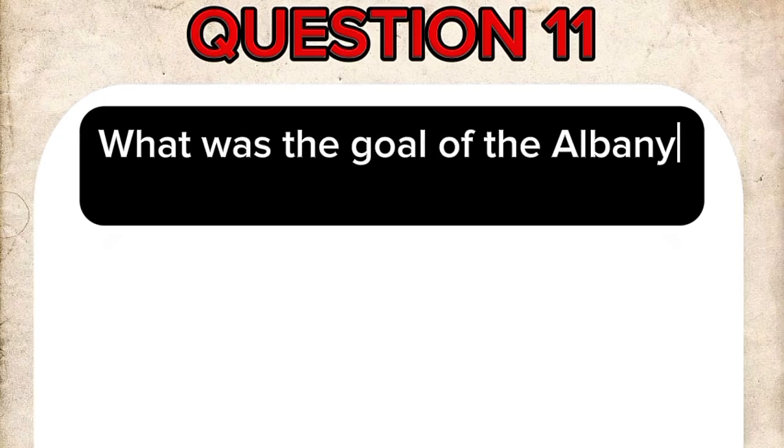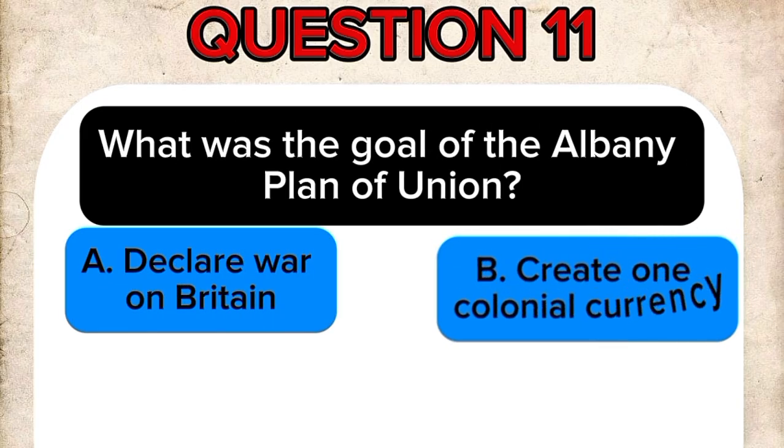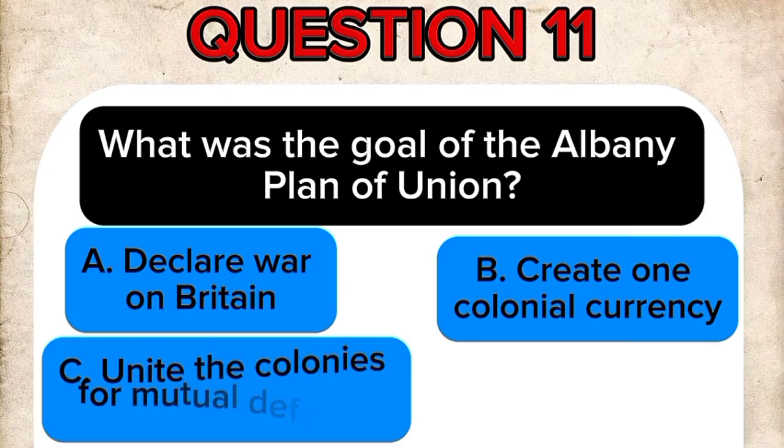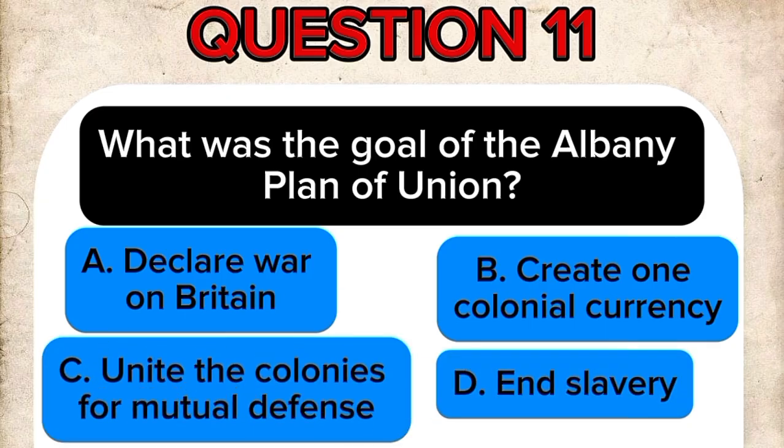Question 11. What was the goal of the Albany Plan of Union? A. Declare war on Britain. B. Create one colonial currency. C. Unite the colonies for mutual defense. D. End slavery.